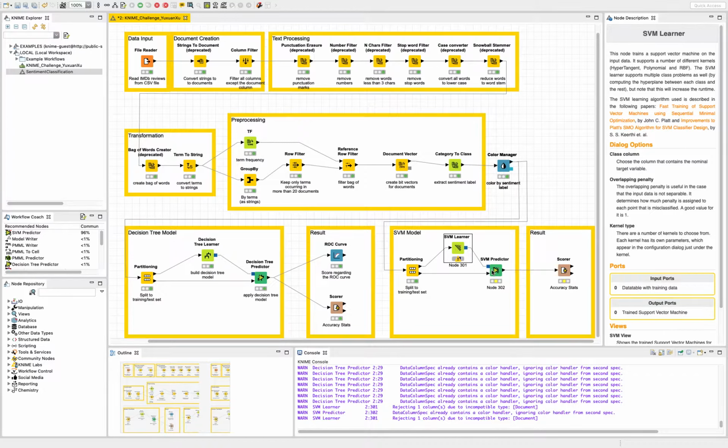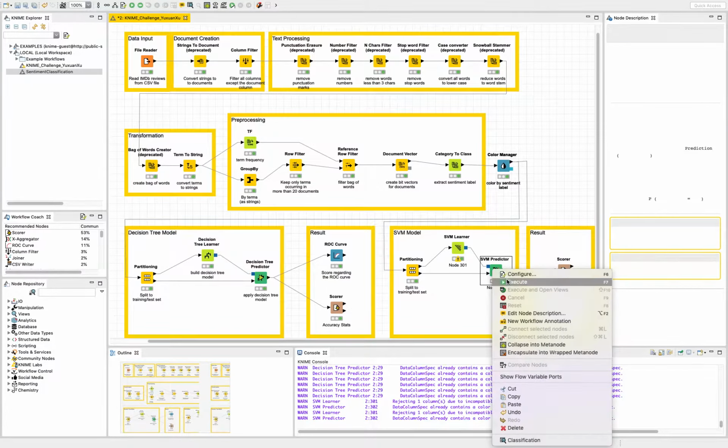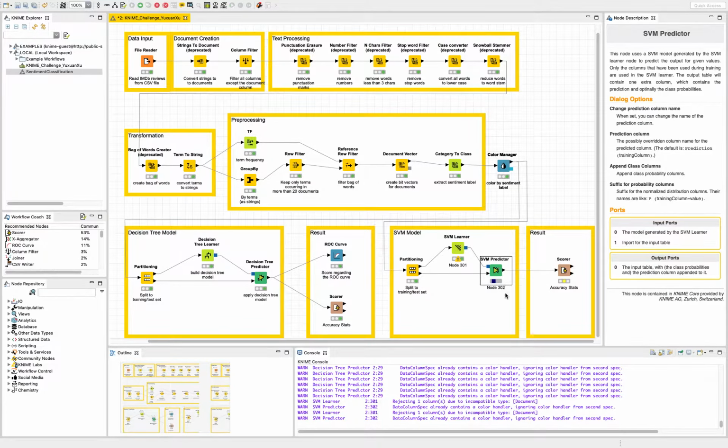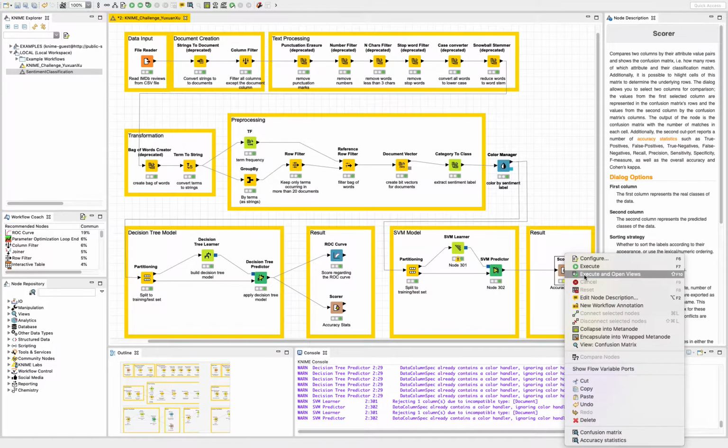And this is the one that chooses a column that contains a nominal target variable, and it can be used in the different steps. And then I can run the predictor. This is also going to take a longer time, but it's going to use the model that's generated by the SVM learner so that we can get our result. Let's run the accuracy stats.